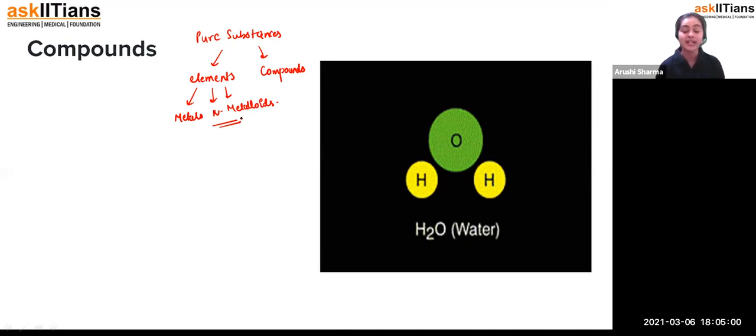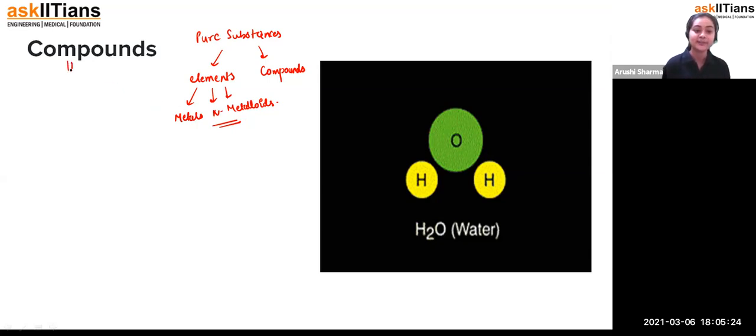For example, if we talk about an iron sheet or a copper sheet, they will have copper element only. If you try to separate them into other components, it will not be possible. Why? Because it has only one type of element in it and we can't separate it out. But now if we talk about compounds, students, compounds are those types of substances which have a combination of two or more elements.